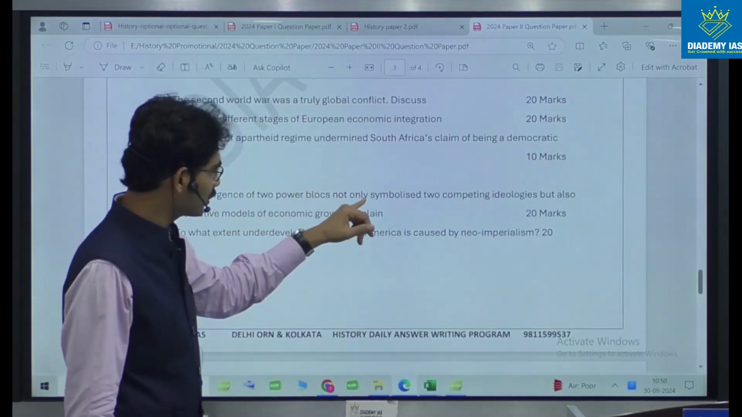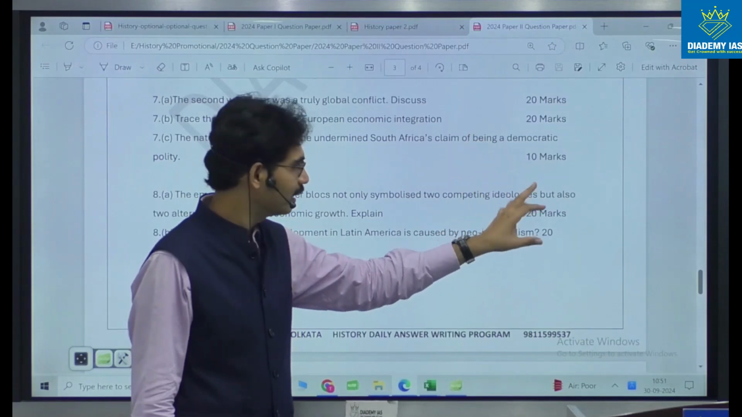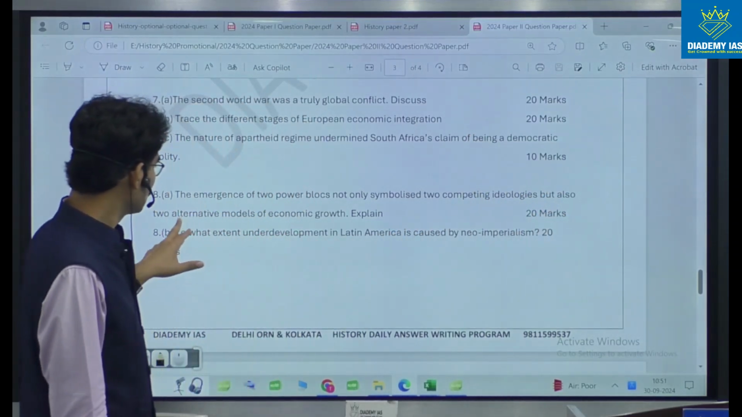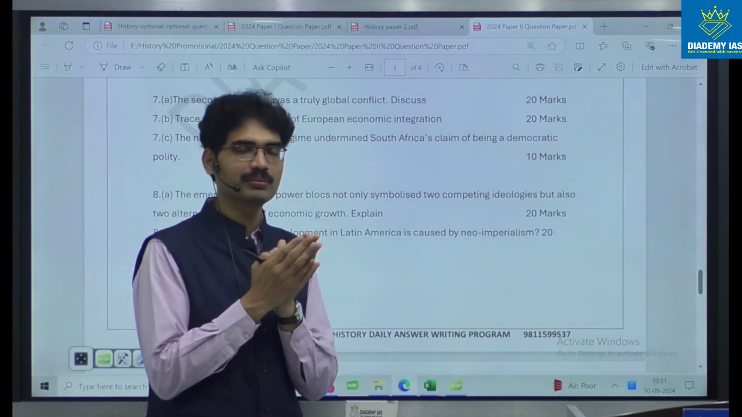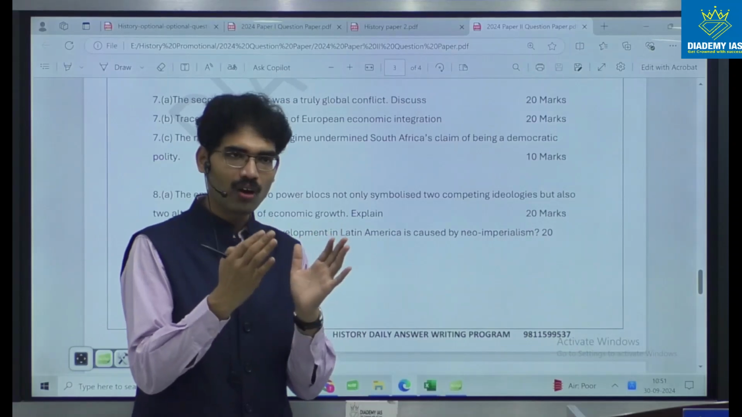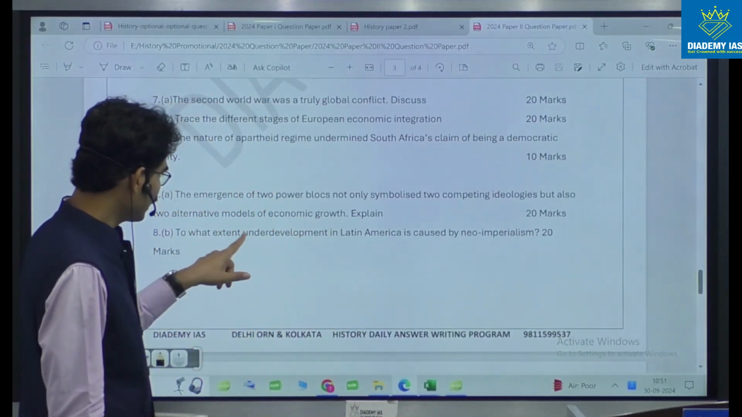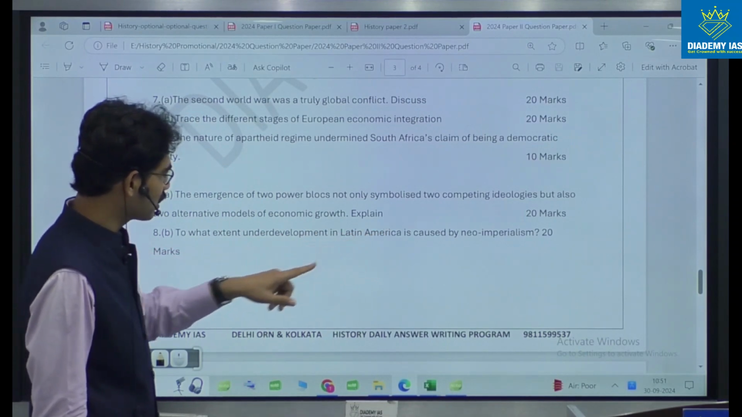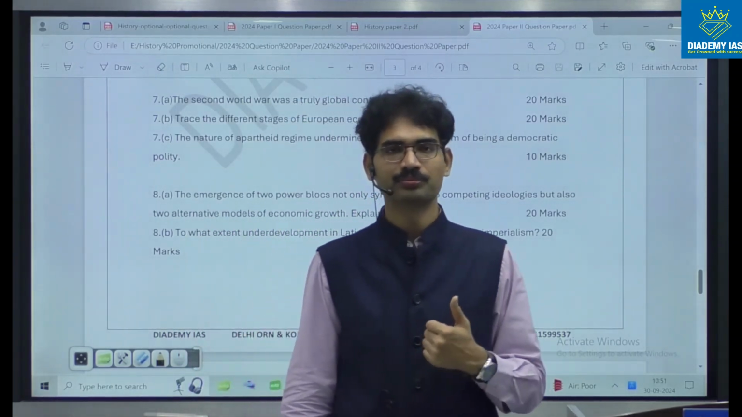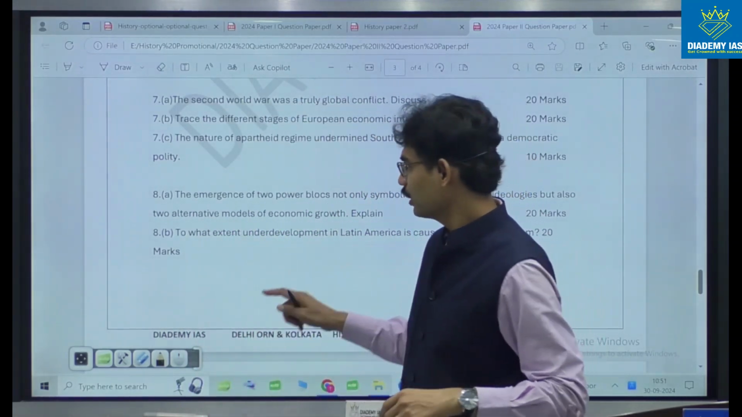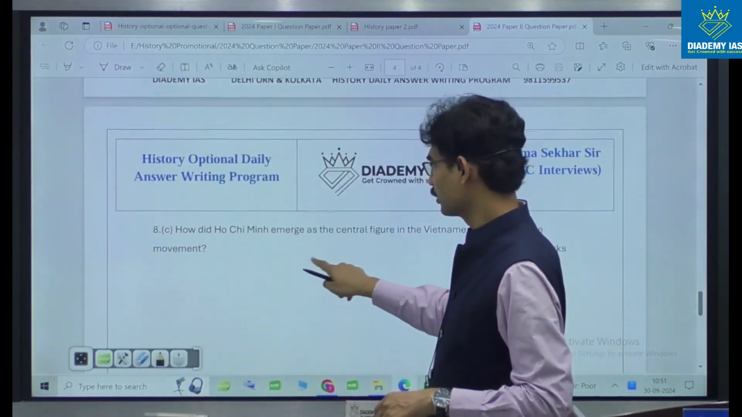Emergence of two power blocks symbolized not only competing ideologies, the political angle, but also alternative models of economic growth. Capitalism is an economic growth model, and communism is also a model of economic growth. To what extent is underdevelopment in Latin America caused by neo-imperialism? Again, underdevelopment is economy-related. So in this overall trend, we observe that economy-related questions are more and more visible.